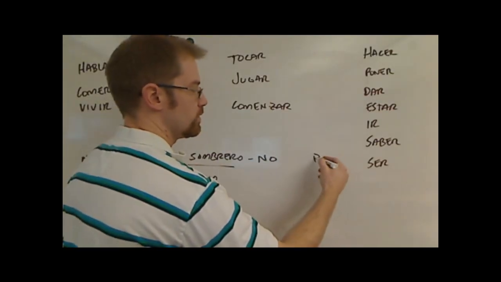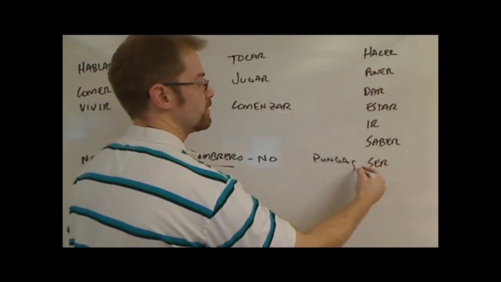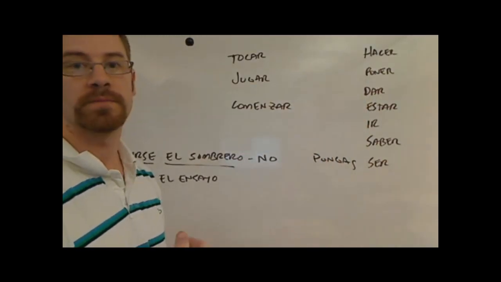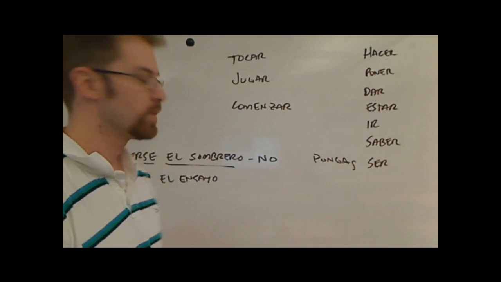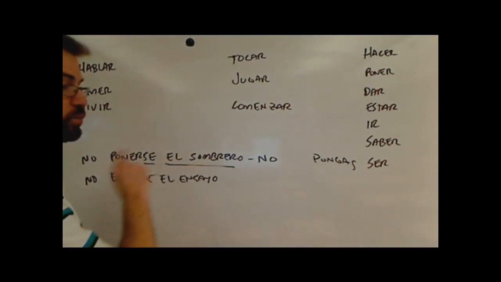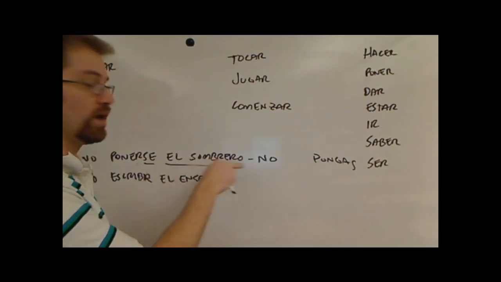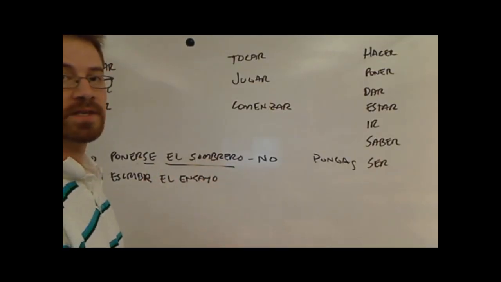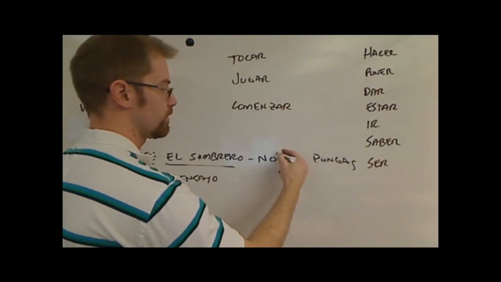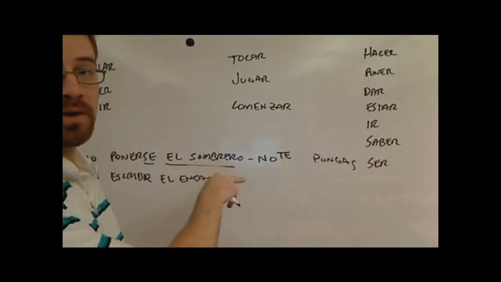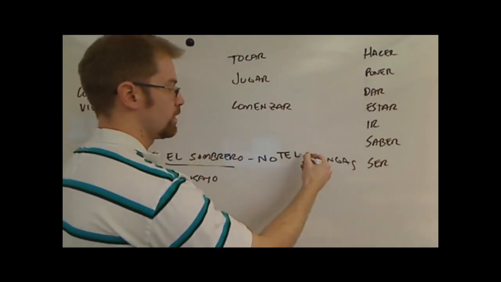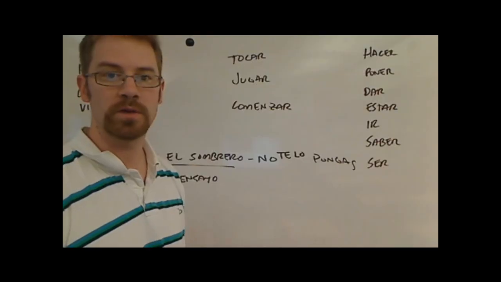The poner is going to go to pongas, because like I said earlier, it's one of the go verbs, goes to the pongo in the present tense, no pongas. Now I also have the se and the sombrero. Put the thing that refers to the person first, and then the thing after it. Since it's a tú command, the se is going to change to a te. And then the el sombrero is going to change to a lo. And I have no te lo pongas.